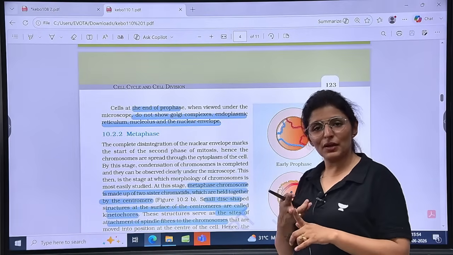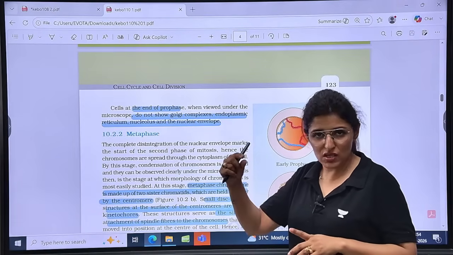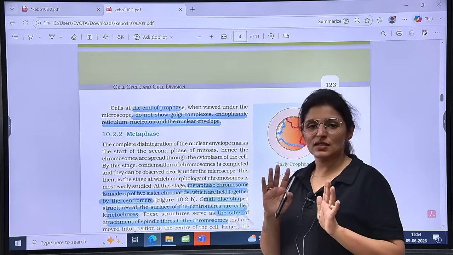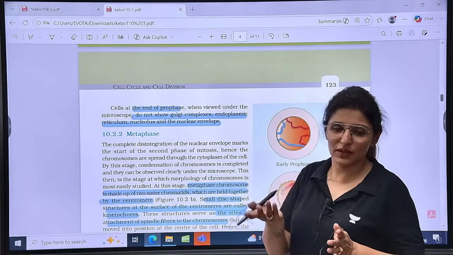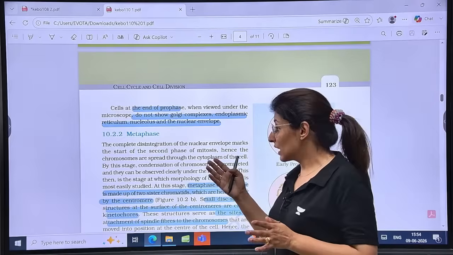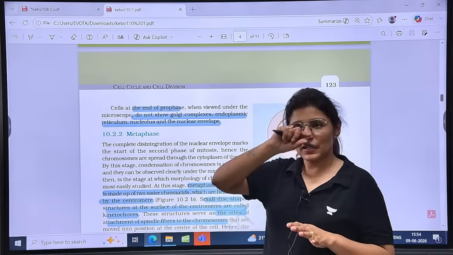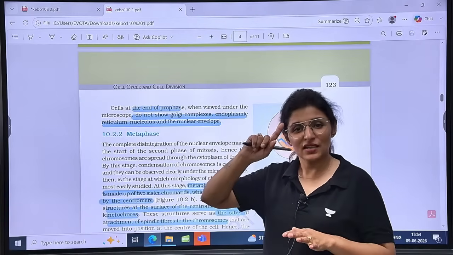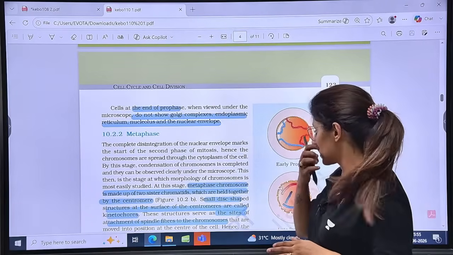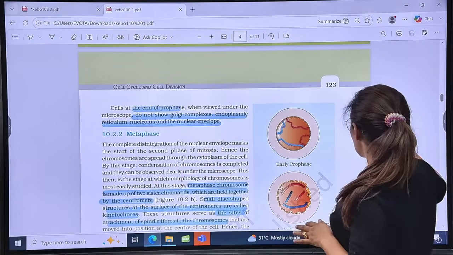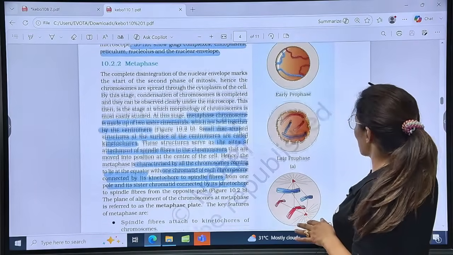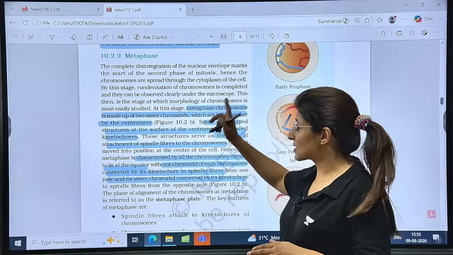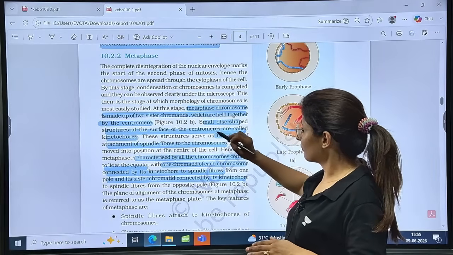The second characteristic of metaphase is that all the chromosomes come to lie on an equatorial plate, right? Although it is an imaginary line, just like we talk about the equator with respect to Earth, the equatorial plate is also imaginary, but they come to lie in the central area. That central area is called the equatorial plate or metaphasic plate. Now, chromosomes have condensed to their maximum already. So if you want to study the structure of a chromosome, metaphase is the best stage, right?